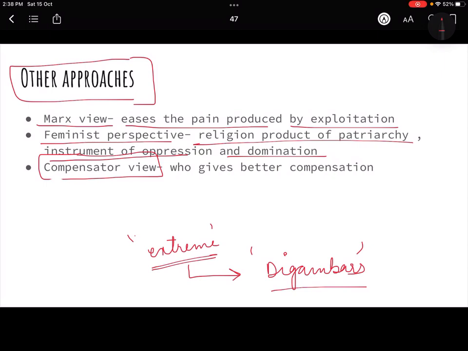For example, today people feel that with changing times, the religion should also change, right? So this is what it believes. Who gives better compensation? Who would give a better afterlife experience? Whichever religion would make you feel that in the afterlife this would happen to you, and this is how you can achieve salvation, people would ultimately go to that, right?